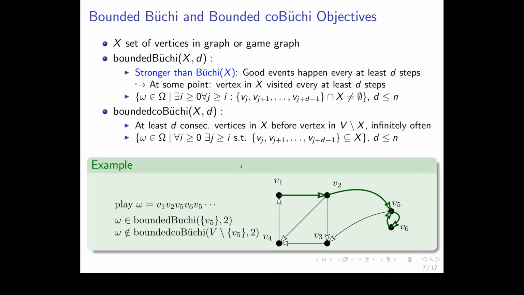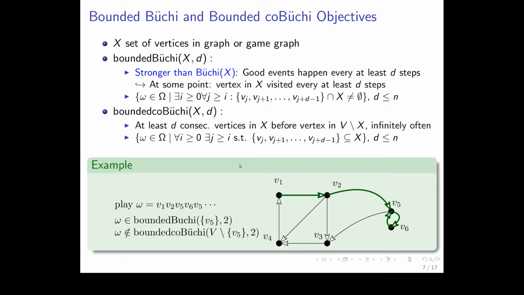So first of all, we considered the bounded Büchi(X, d) objectives. Those are not just arbitrary objectives, but they're stronger than Büchi of X. So here you can model that a good event must happen at least every d steps. From some point on, a vertex in X needs to be visited at least every d steps. Here is the formal definition, and you can assume d to be less than or equal to n, because otherwise you can just compute the Büchi condition, okay?